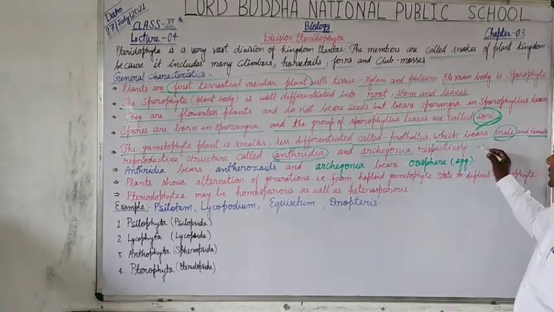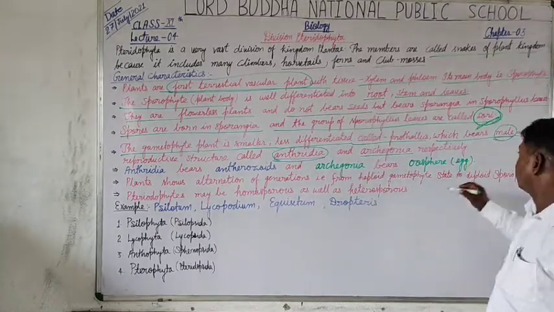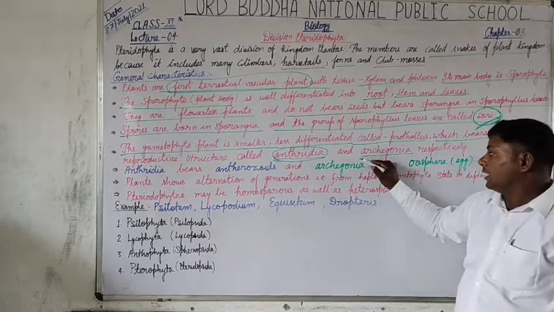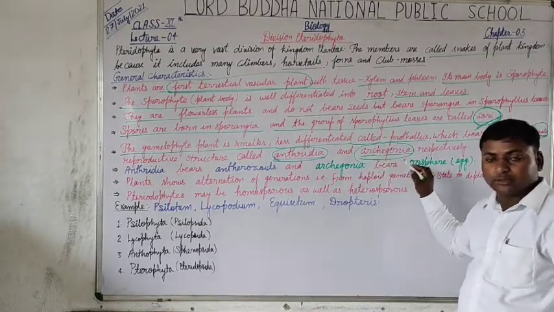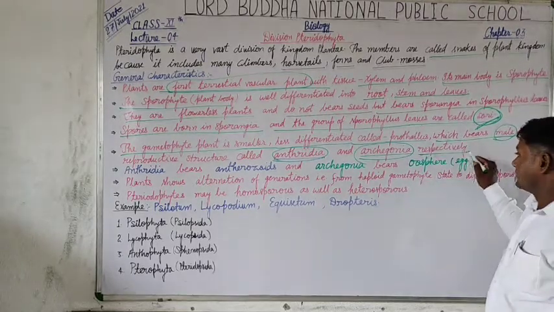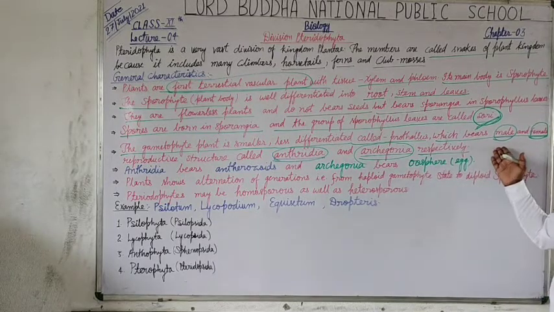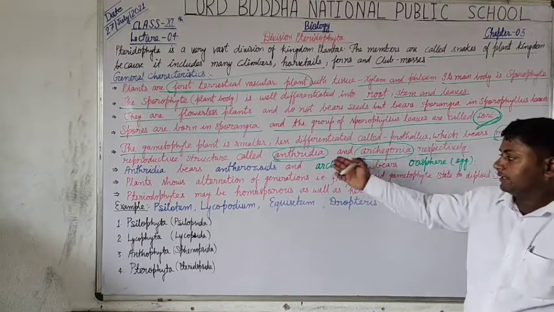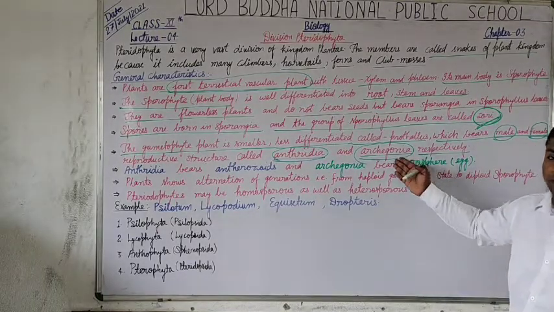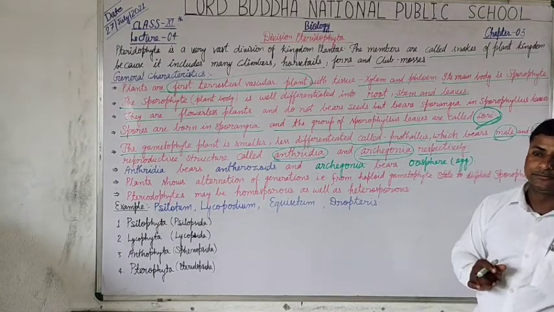The male reproductive structure is called antheridia, and the female reproductive structure is called archegonia. Is that clear? So here respectively, the male reproductive organ is antheridia and the female reproductive organ is archegonia.